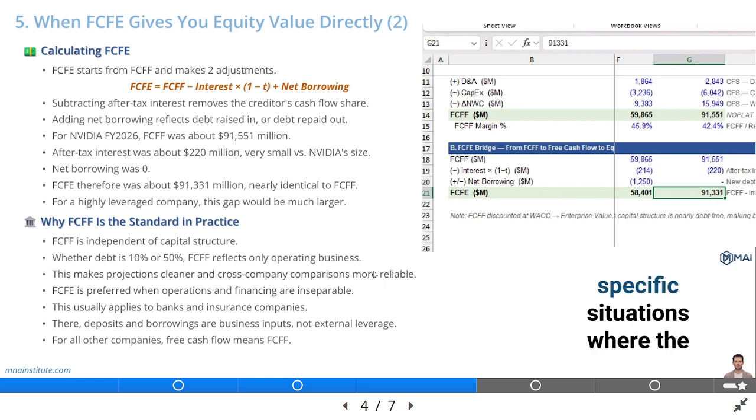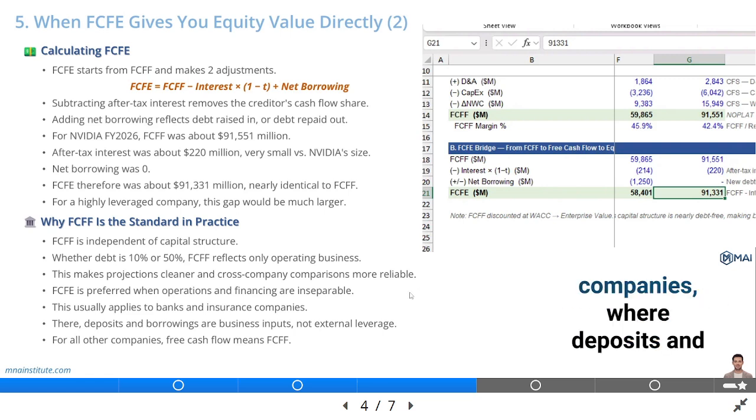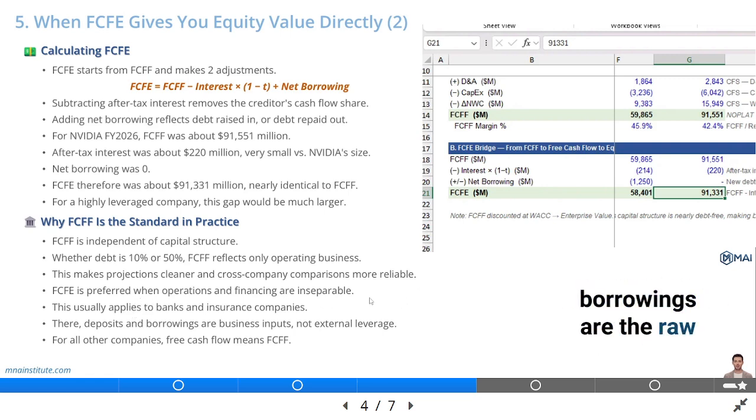FCFE is preferred in specific situations where the business model is inseparable from its financing, most commonly banks and insurance companies, where deposits and borrowings are the raw material of the business rather than external leverage. For all other companies, and throughout this course, free cash flow refers to FCFF.